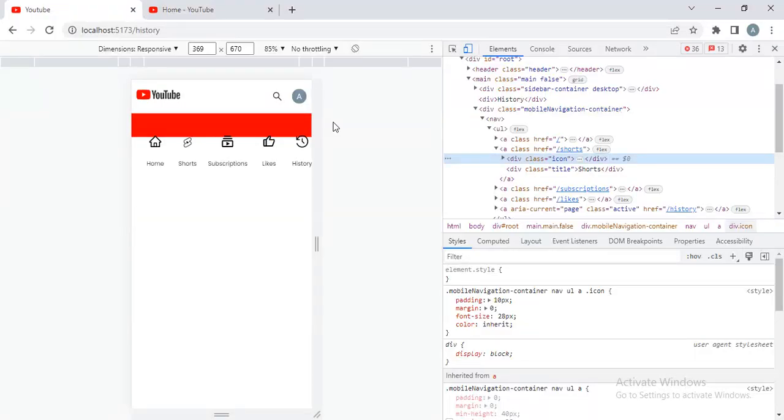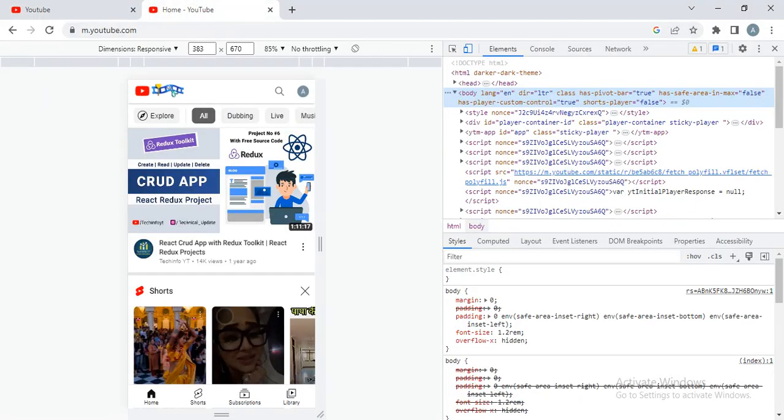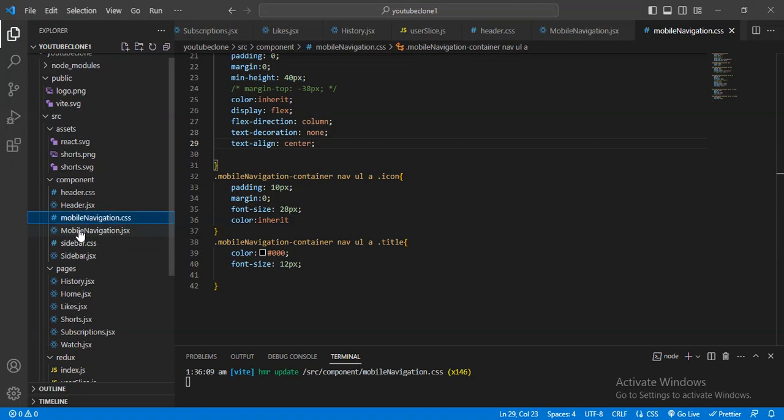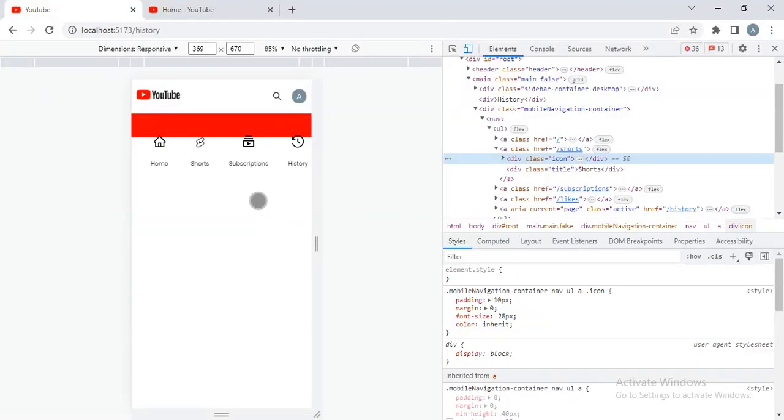And now I want to view this home, sort of like, remove this subscription, like. Okay, subscription is there. I want to remove the like. Okay, now this will be done, and here this padding is coming.